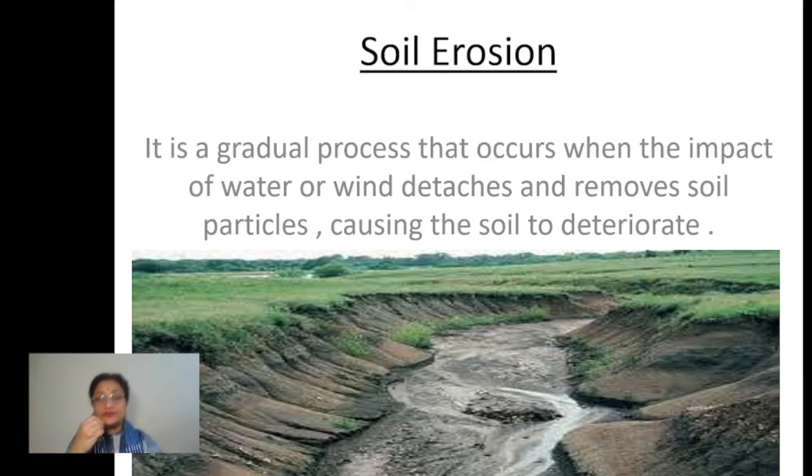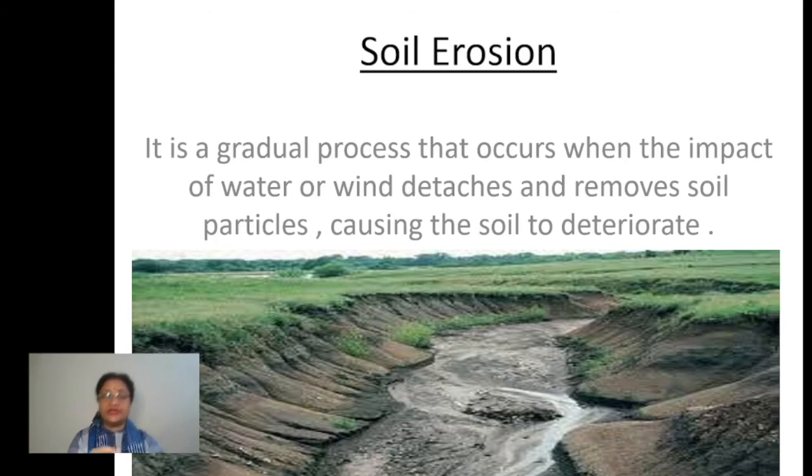The loss of the topsoil. In a simple way you can say, anyhow, when the topsoil or the fertility of the soil is lost by any means, that is taken as soil erosion.